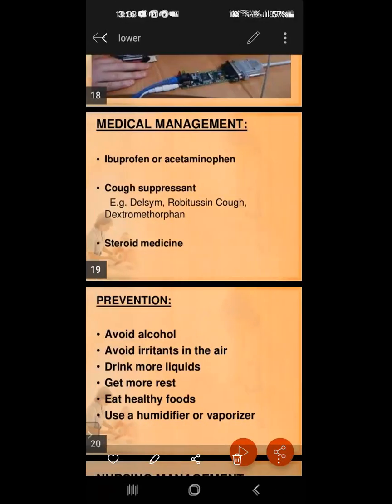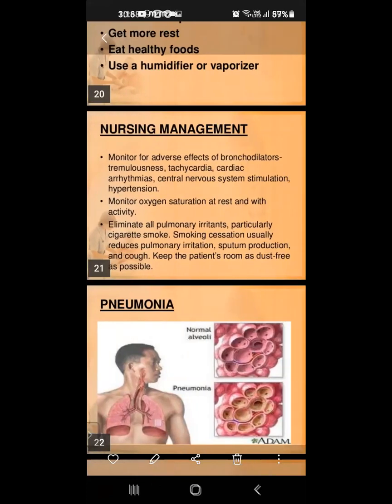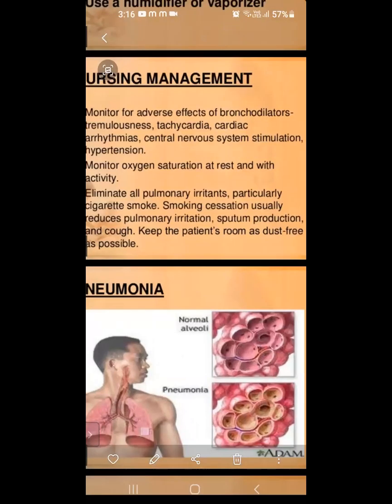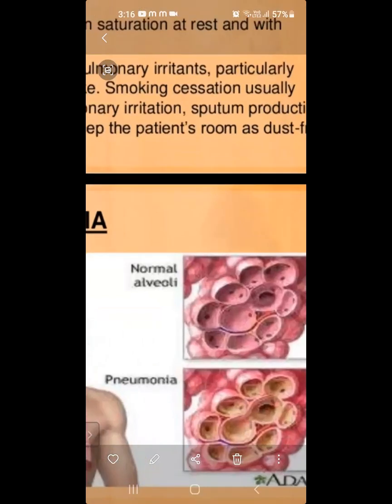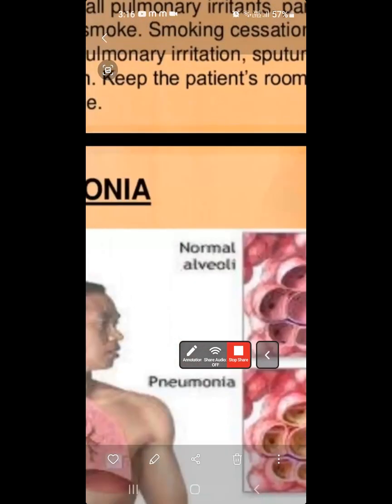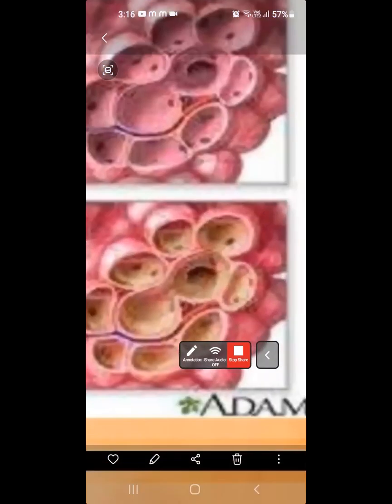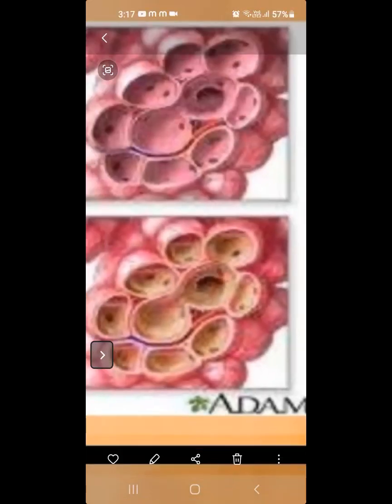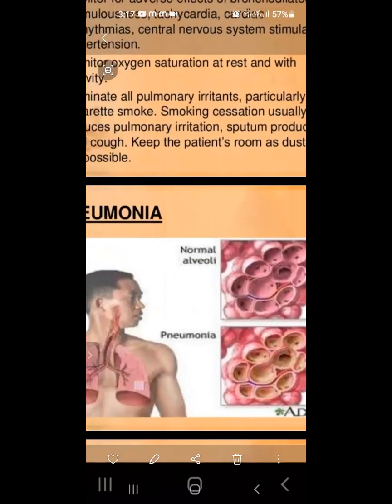Yes. Next one is pneumonia. This is a very dangerous disease nowadays. Those who have corona can go on to pneumonia. You know that one? You can see this picture. This is the normal alveoli, it means this is normal. This one is the pneumonia-affected area. You can see the yellowish color like this in a pneumonia patient's lungs.